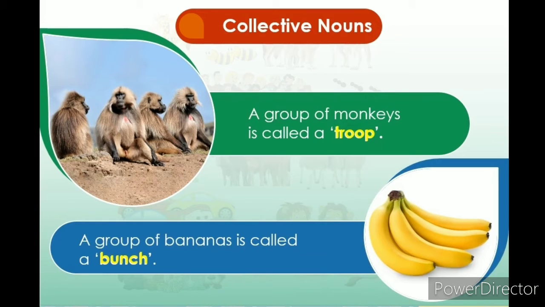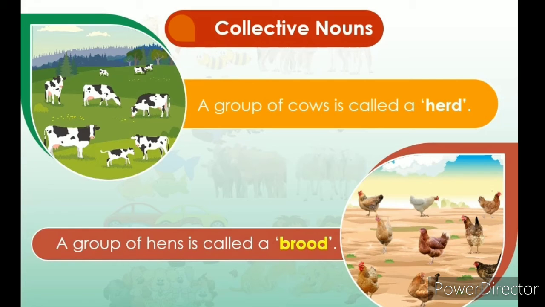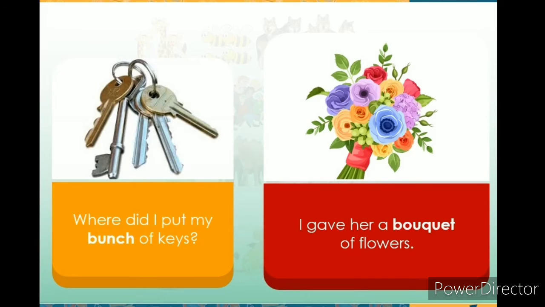A pride of lions, a flock of birds, a herd of cows, a brood of hens, an army of ants, a colony of ants, a troop of monkeys, a bunch of bananas. So here the bolded words are collective nouns that refer to countable nouns as a single unit.